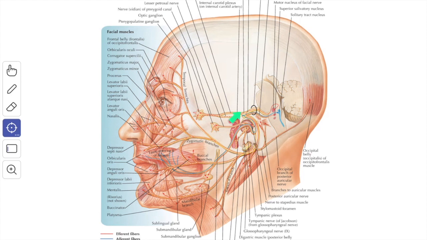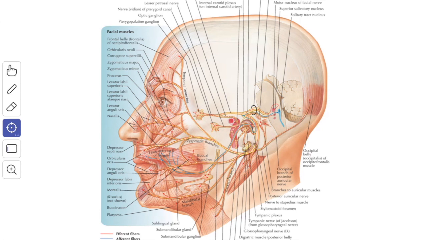The greater petrosal nerve conveys the preganglionic parasympathetic fibers, or secretomotor fibers, to the lacrimal gland and the glands of the nasal mucous membrane and the soft palate. It also conveys the taste fibers from the soft palate. The preganglionic fibers are relayed in the cells of the pterygopalatine ganglion.